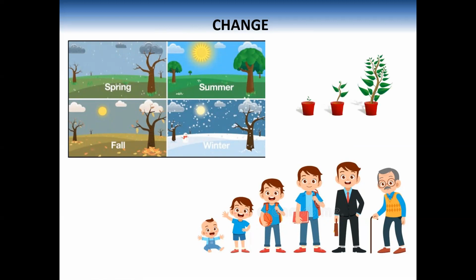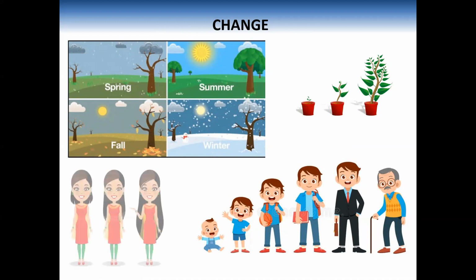A seed can give rise to a small plant and then finally a bigger plant. Now look at this beautiful lady. Her hair is growing daily. So this is a change. All these are the examples of changes which we can easily observe in our surroundings.